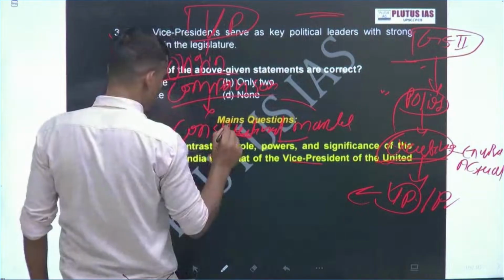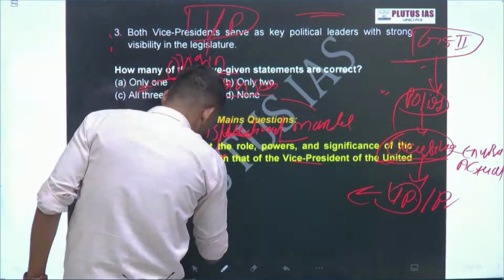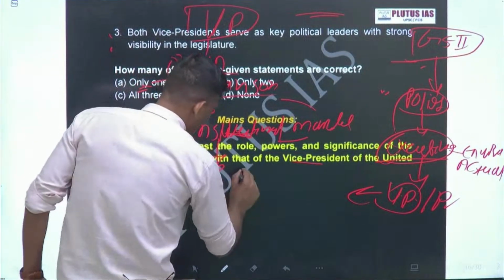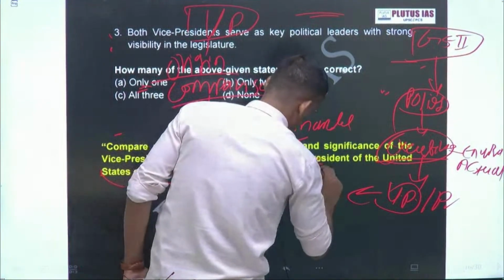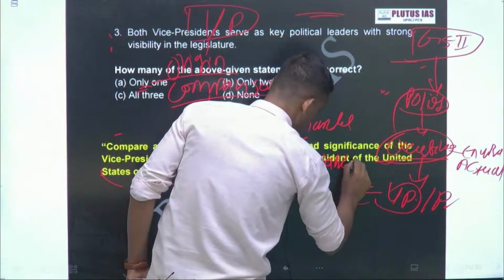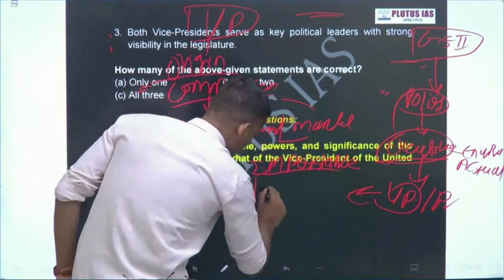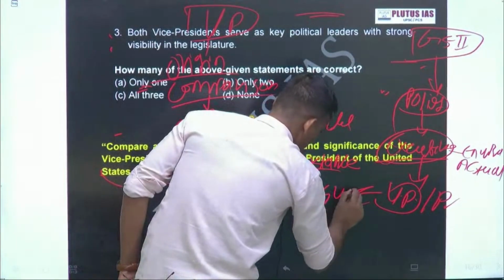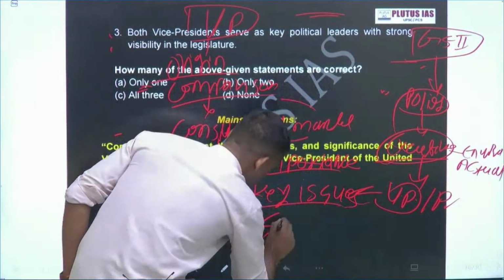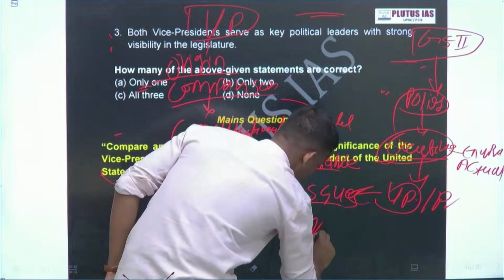Then we have studied four main dimensions: role, importance, key issues, and suggestions to improve visibility of the office of vice president.